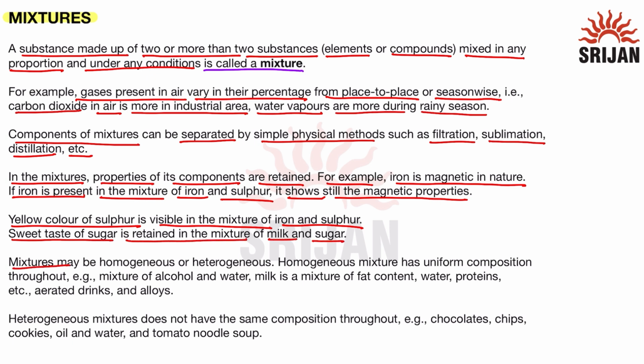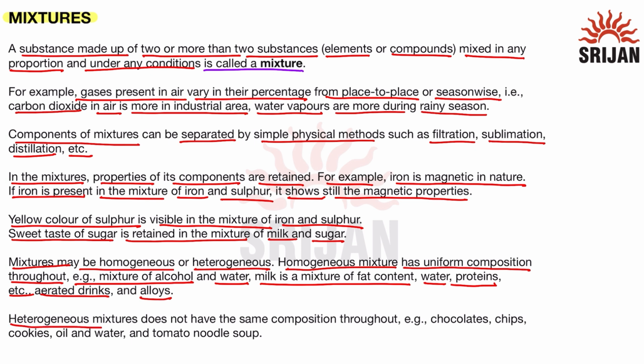Now, mixtures can be of two types. They can be either homogeneous or heterogeneous. A homogeneous mixture is that type of mixture that has uniform composition throughout. Examples of such mixtures are a mixture of alcohol and water. Milk is a mixture of fat content, water, proteins, etc. Aerated drinks and alloys are also homogeneous. An alloy is a mixture of various metals or non-metals.